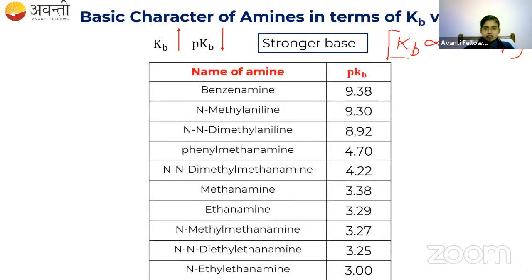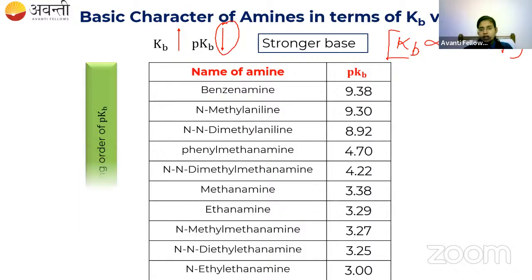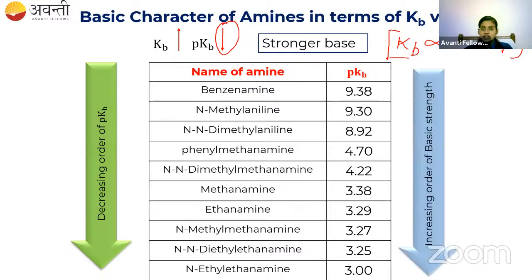Here you see in this list. If the pKb value is lesser, then the base is a strong base. So the one which has the least pKb value will be stronger. In this list, it is the decreasing order of pKb and increasing order of basic strength. So among these molecules, the last molecule, N-ethyl ethanamine, has the least pKb value. So obviously that is the strong base compared to the others.